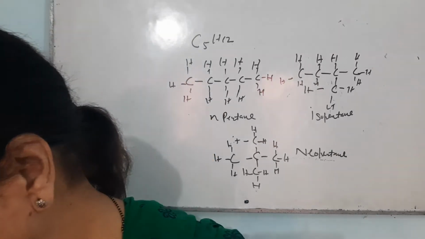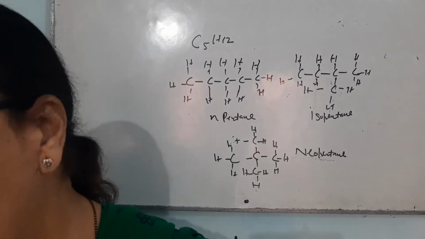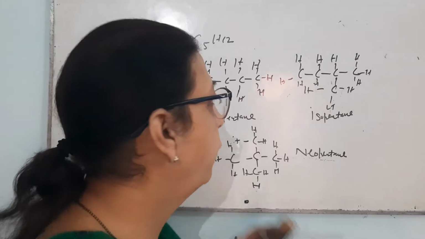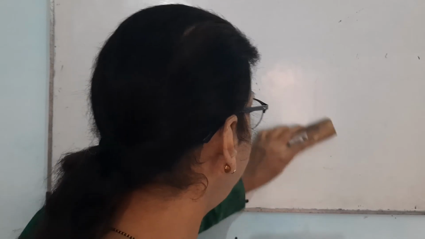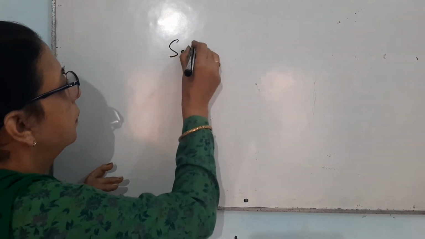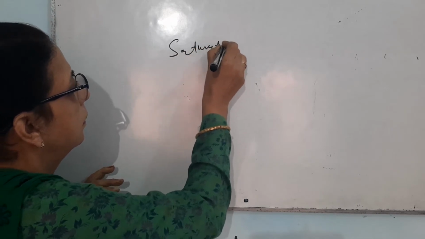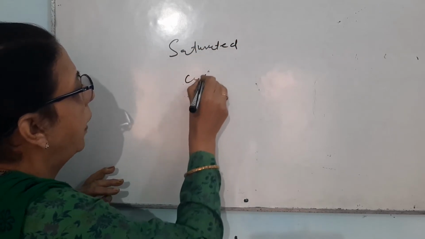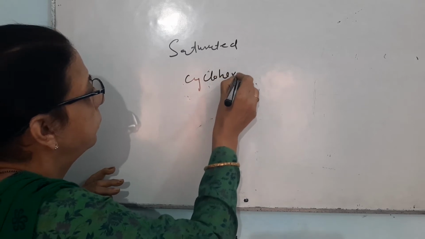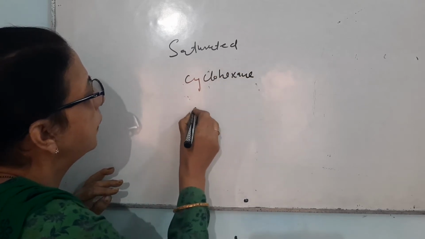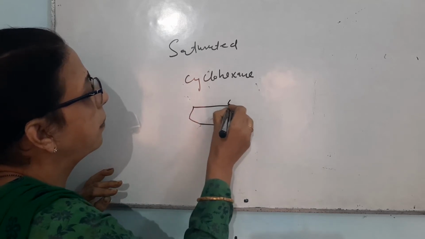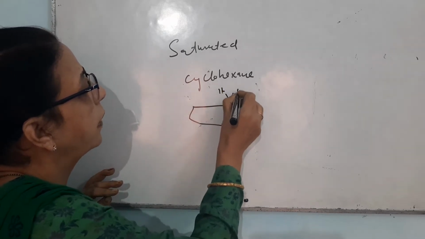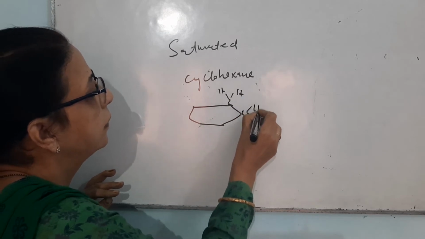Now I will tell you about the compounds which are present in the form of rings. These are of two types. One is known by the name of saturated. An example is cyclohexane. There is a total of 6 carbon atoms present, but these carbon atoms are present in the form of a ring.